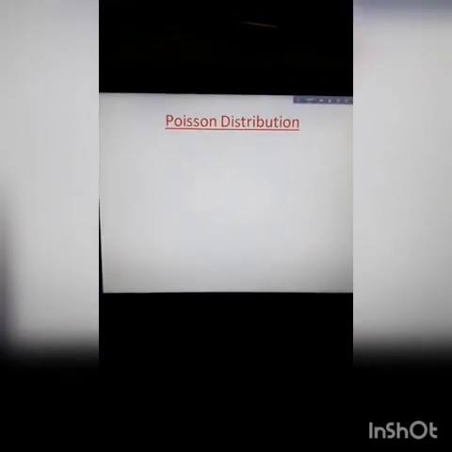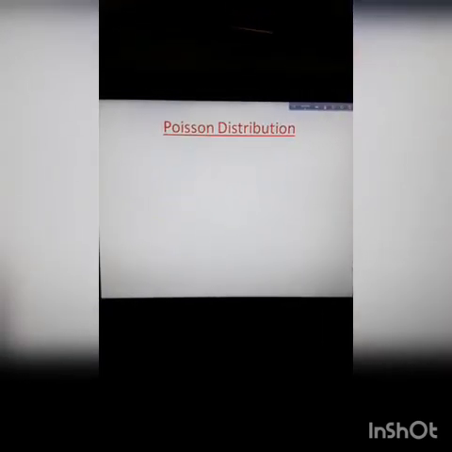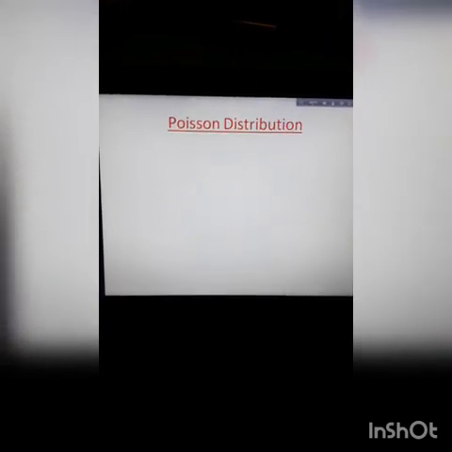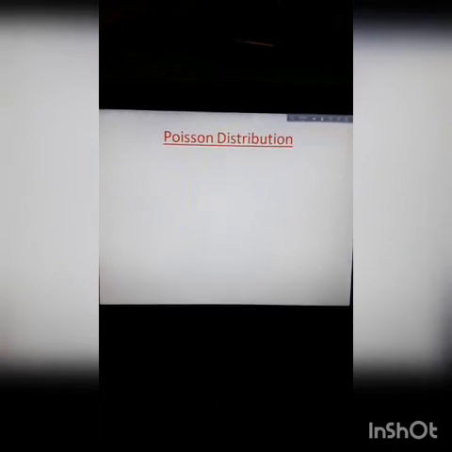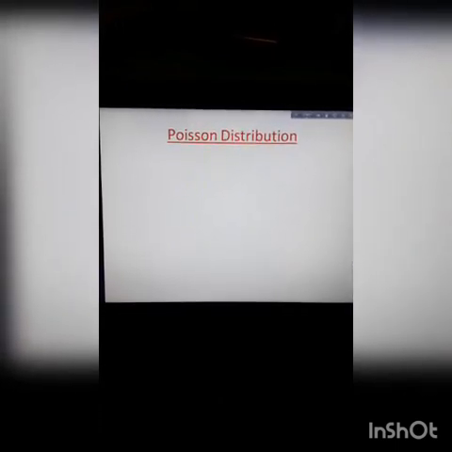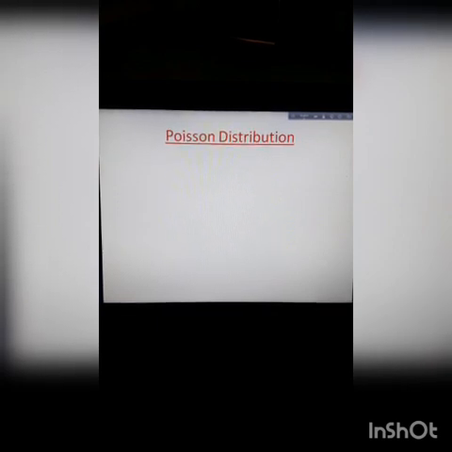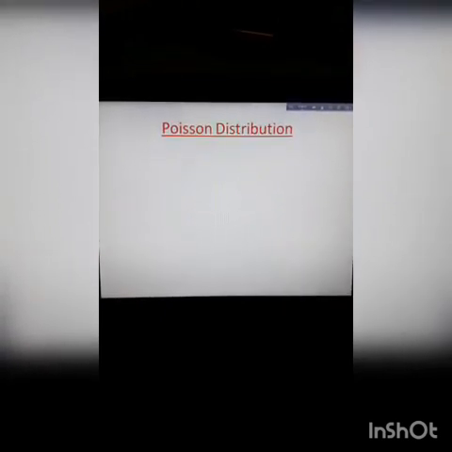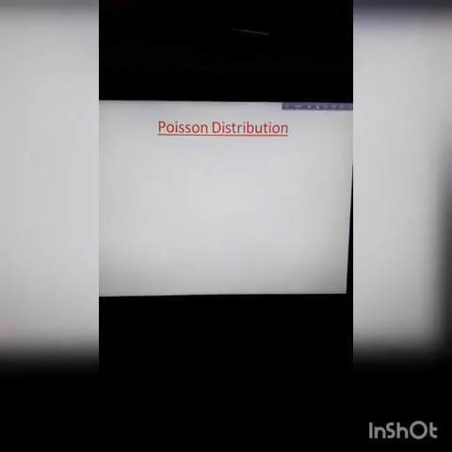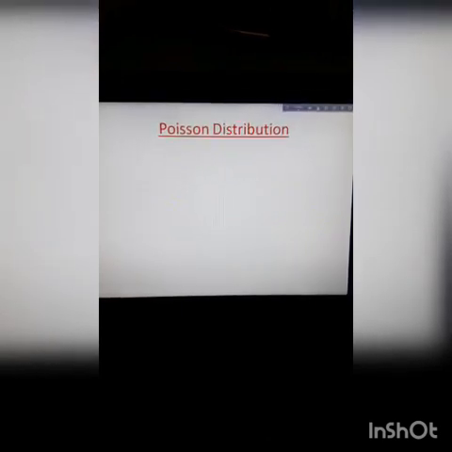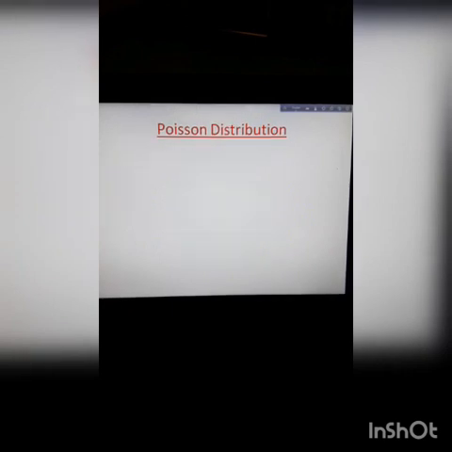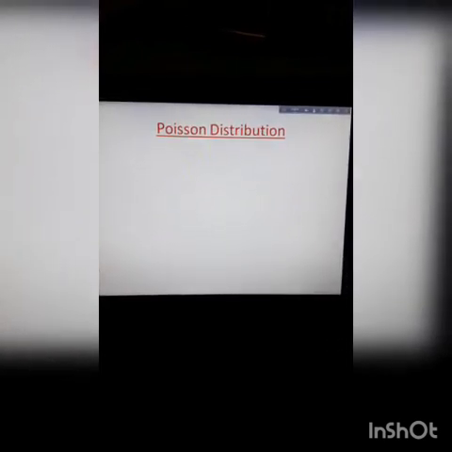Now, Poisson distribution. You learned what is binomial distribution, and at that moment you understood that mainly there are two types of random variables. These are discrete random variable and continuous random variable. Poisson distribution is a distribution of discrete random variable like binomial distribution, but there is a difference between Poisson